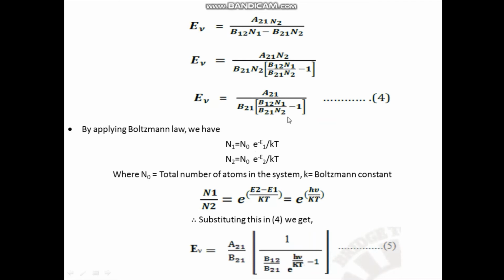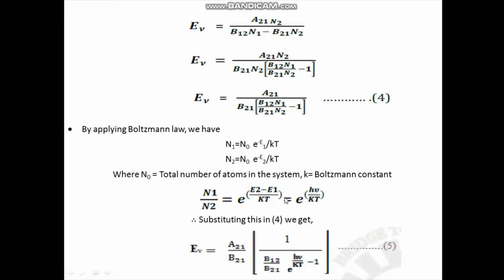Since in equation 4 we have the term N1 by N2, if you take N1 by N2, the equation becomes N1 by N2 equal to exponential minus E1 divided by minus E2. So this minus E2, if you take it to the numerator, it will be plus E2. So I can write exponential E2 minus E1 by kT. We know that E2 minus E1 is equal to h nu. So I can write exponential h nu by kT.